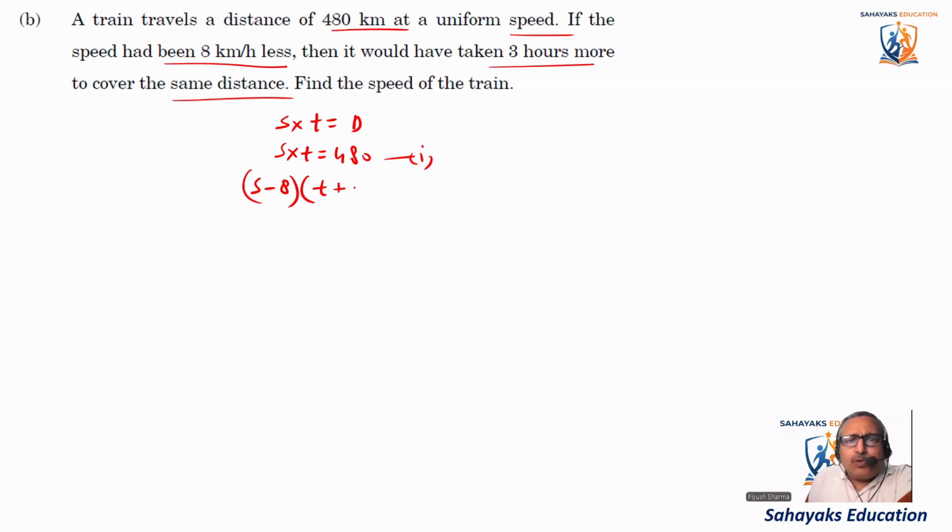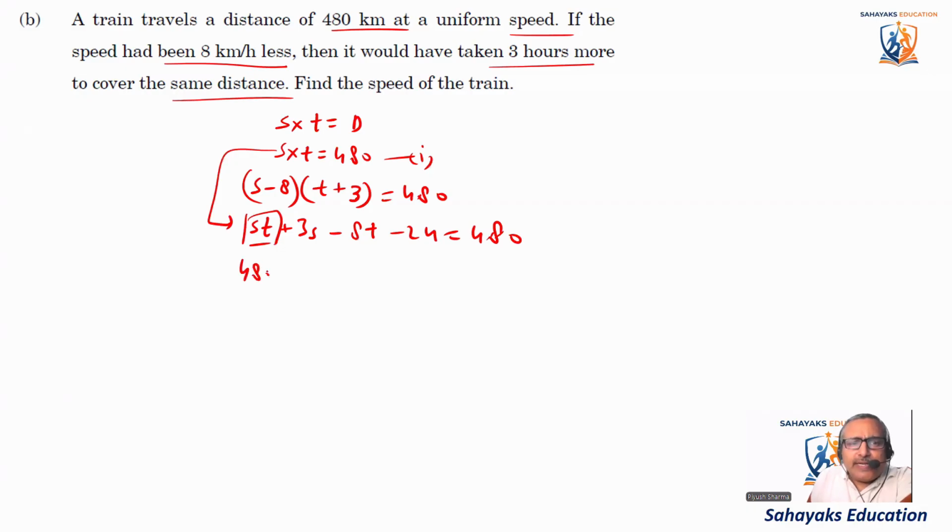t plus 3, because time will be more. So it is taking 3 more hours, so that should also be equal to 480. So let's multiply this. It becomes st plus 3s minus 8t minus 24 is equal to 480. The value of st is 480, we already know from 1. So 480 plus 3s minus 8t minus 24 is equal to 480. This 480 will cancel out with 480. So the equation is 3s minus 8t minus 24 is equal to 0.